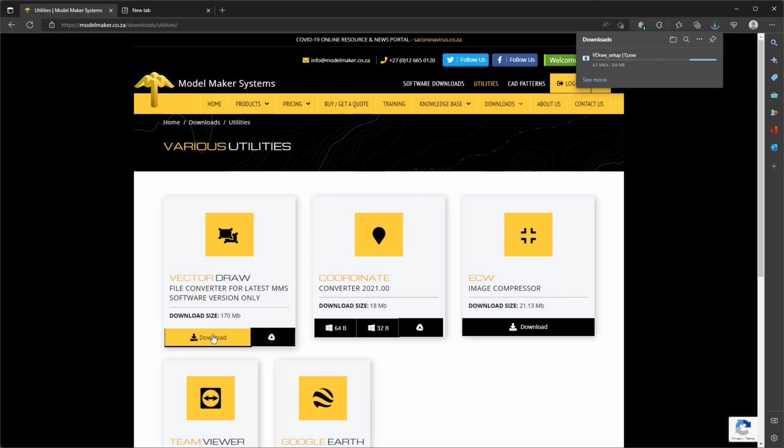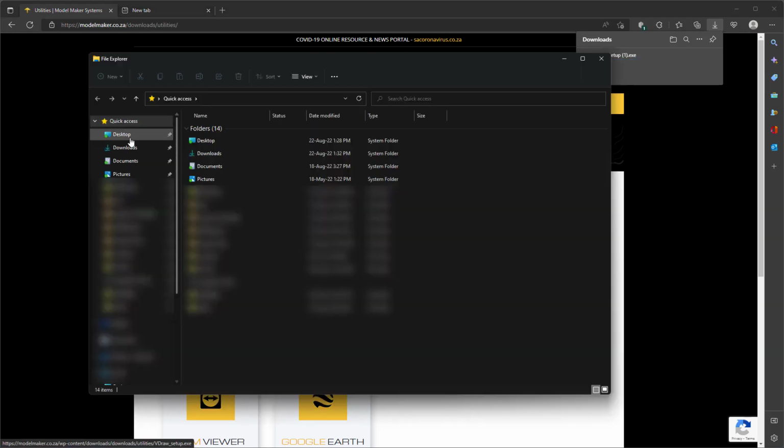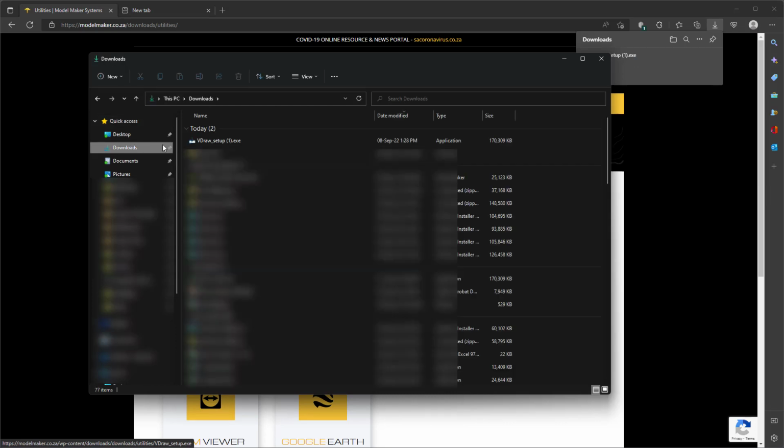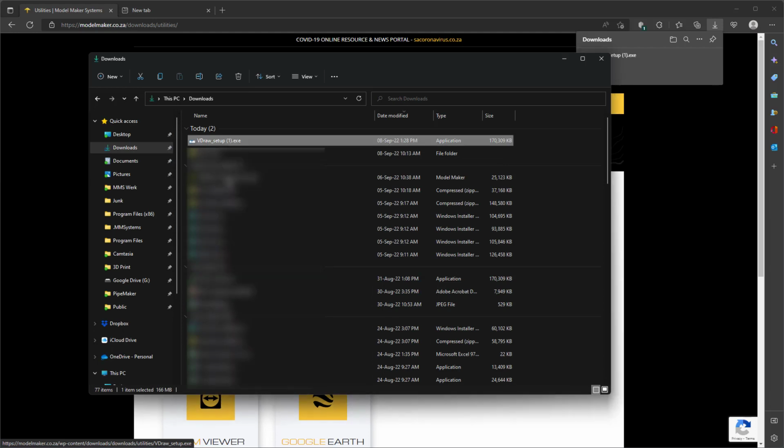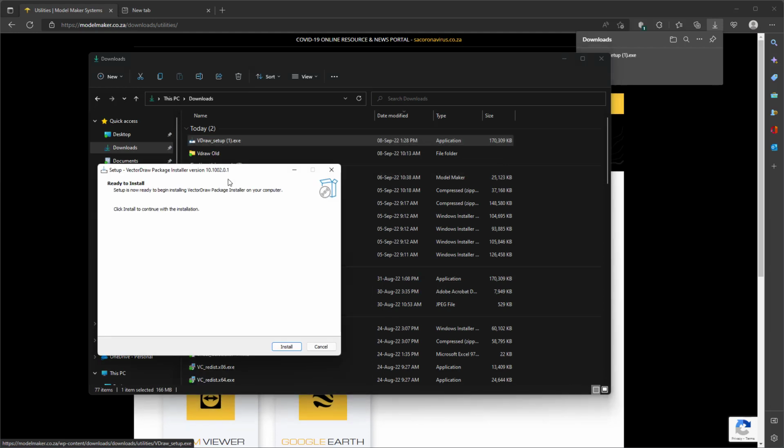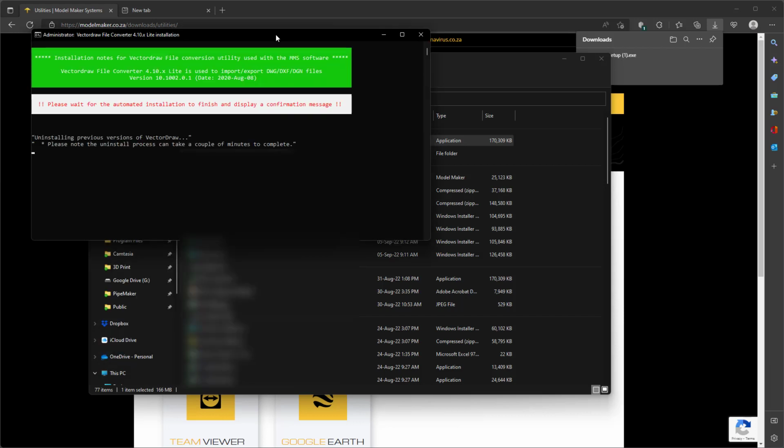Once the file is downloaded, you will once again go to your downloads folder and right click on the VectorDraw setup and say run as administrator and follow the prompts the same as before. If your installation still does not work, please contact us at Model Maker Systems.